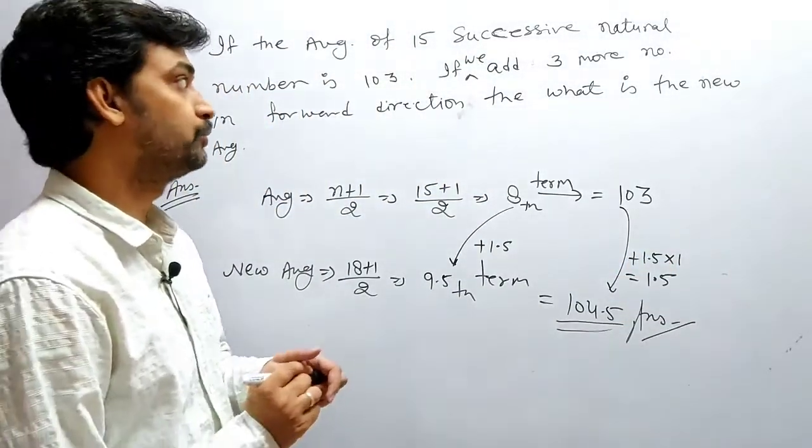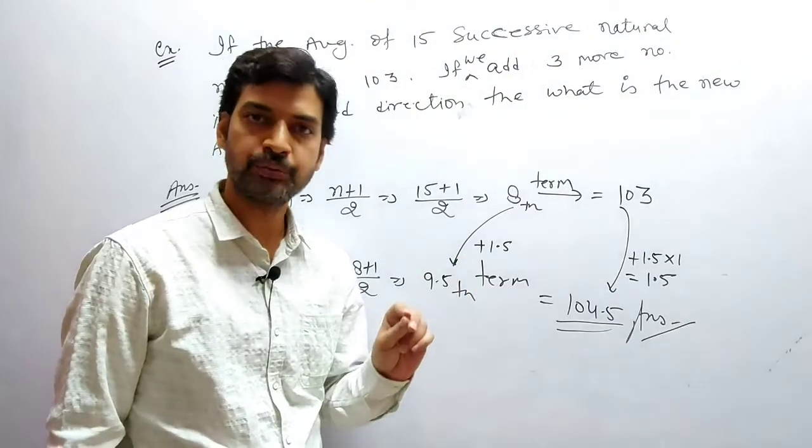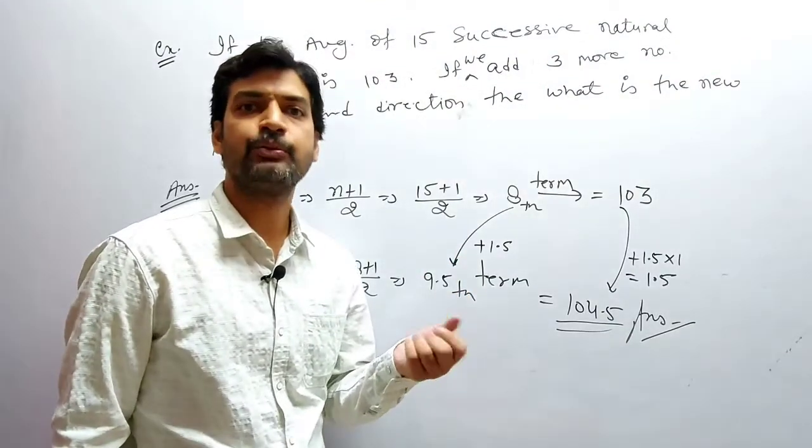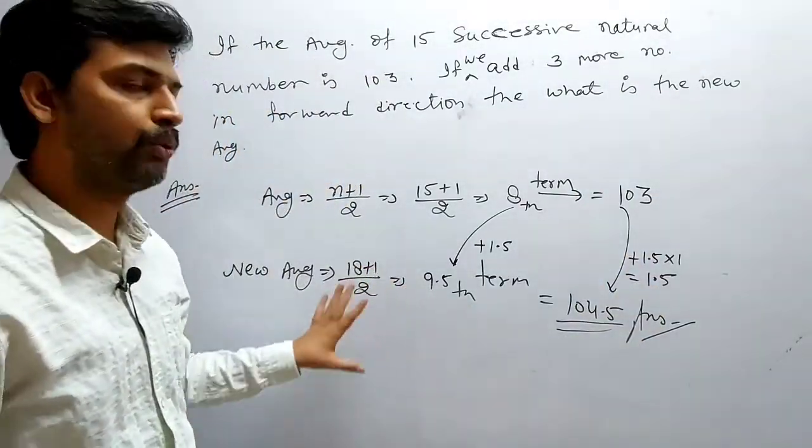right? Or we can do one more way, that 3 terms are added. 3 terms means 3 numbers divided by 2. We'll take the average of this. It will give you 1.5 extra. That means 103 plus 1.5. But this is the more feasible answer.